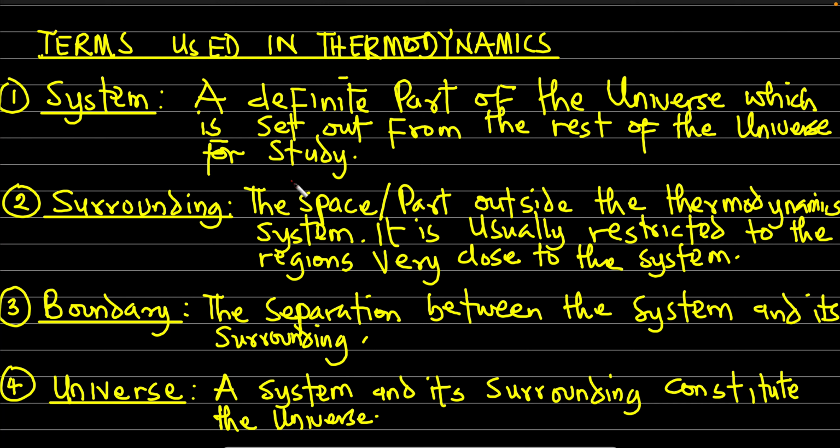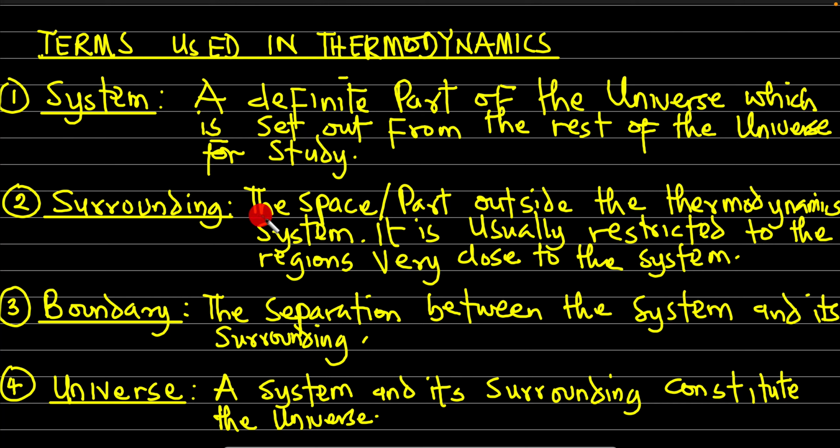The area outside the kettle is the surrounding. Of course, the entire kitchen can be seen as the universe in this case, because the kitchen comprises the kettle, the water, the outside of the kettle, and thereabout. So we said a system is a definite part of the universe which is set out from the rest of the universe for study. I just did a quick explanation for that.